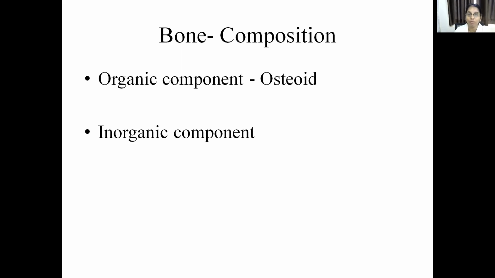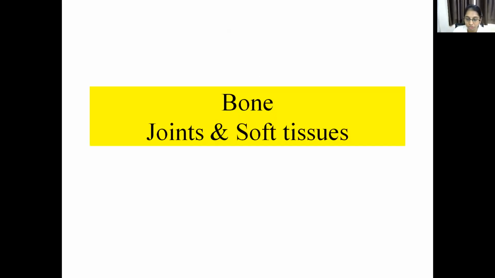Collagen is the most important component of the osteoid, and it provides the structural support to the bone. The inorganic component is provided by calcium hydroxyapatite. This is the mineral component, and this is the one which is continuously in a remodeling process in the bone.